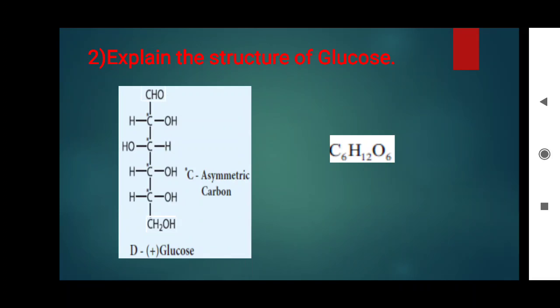The structure is called D plus glucose. D plus means dextrorotatory compound. Dextrorotatory compounds rotate the plane of polarized light in clockwise direction. Clockwise direction, that's why positive symbol. Right?